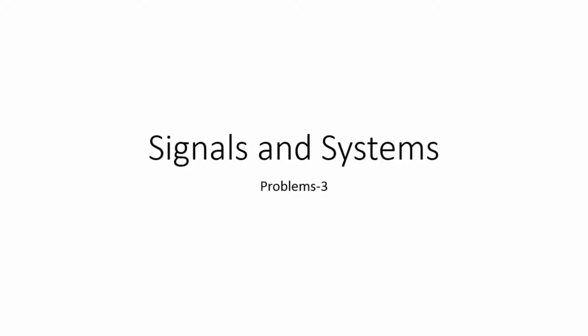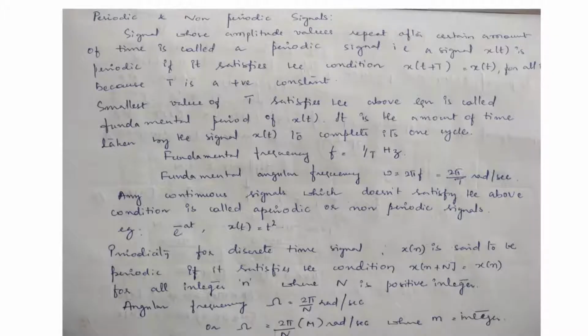Today we are going to discuss some of the problems on signals and systems. So first we are going to study about periodic and non-periodic signals. A signal whose amplitude values repeat after a certain amount of time is called a periodic signal. That is, a signal x(t) is periodic if it satisfies the condition x(t + T) = x(t) for all t, where capital T is a positive constant.